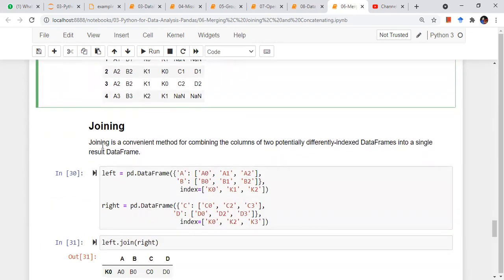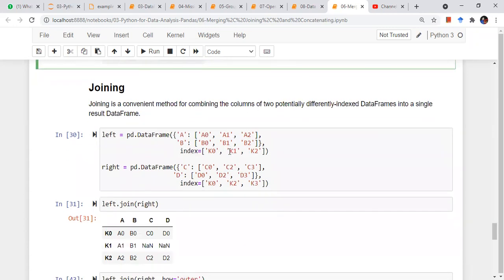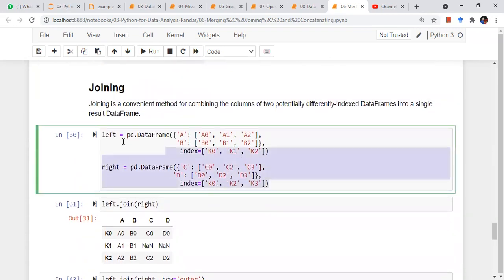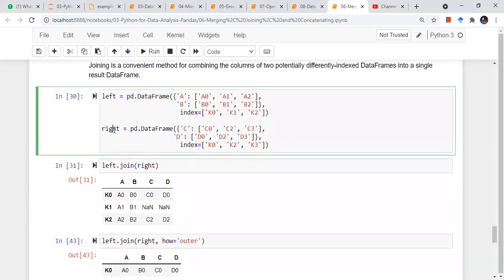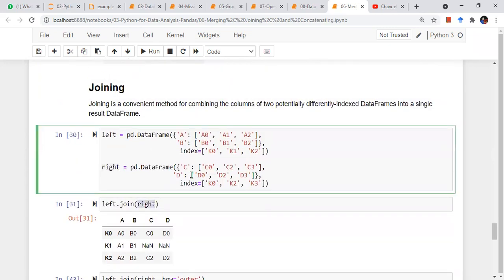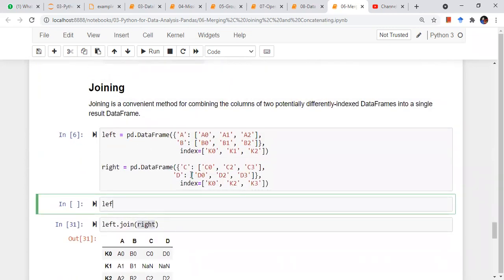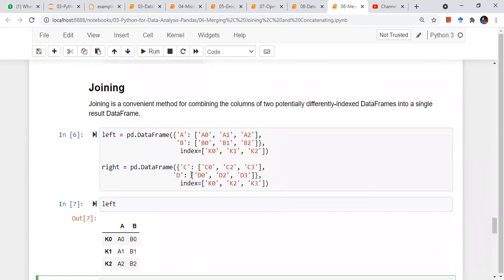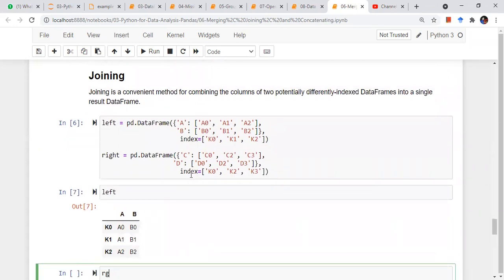So next one is the joining. Joining is a convenient method for combining the columns of two potentially differently indexed data frames into a single result, right? So I have two data frames again, left and right. This is just for your understanding, we keep naming them simply. I can do left.join(right). If you want to print your data frames, left is this and the right is